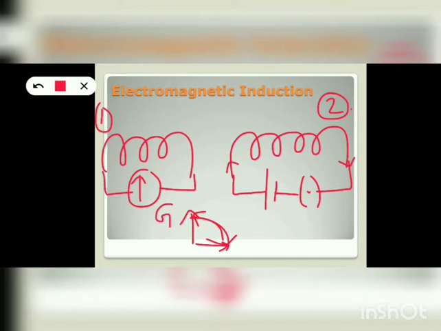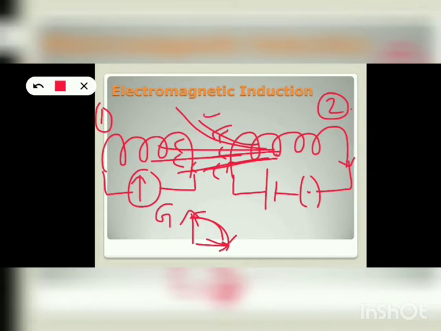So at that time it became a magnet. And when it is a magnet, magnetic lines of force appear around this magnet, right? Since the coil 2 is lying very close to coil 1, these lines of force get linked with coil 1 also.